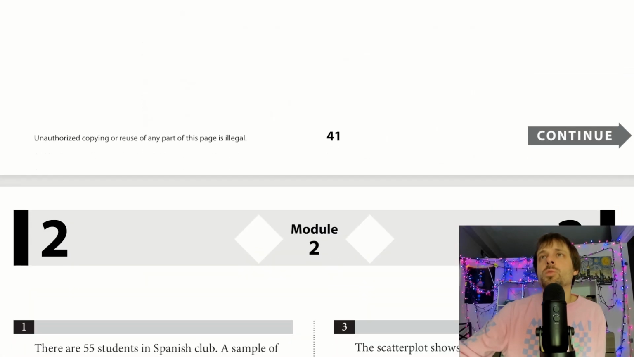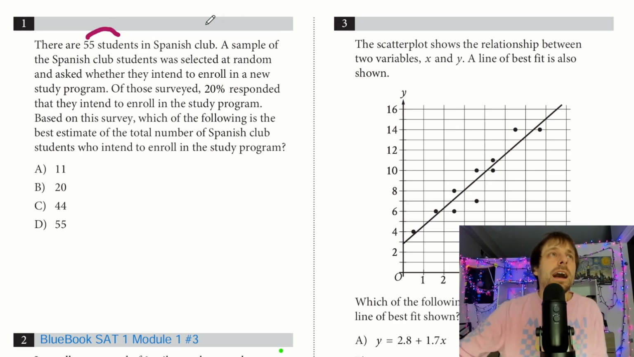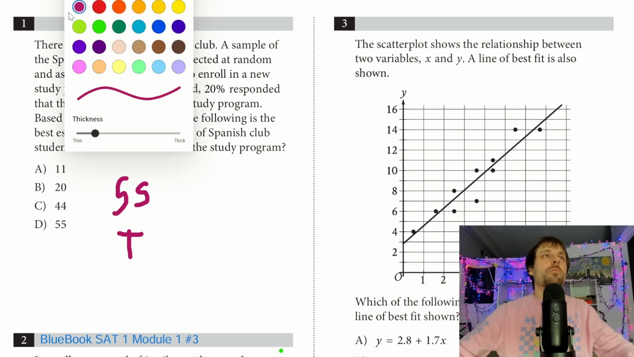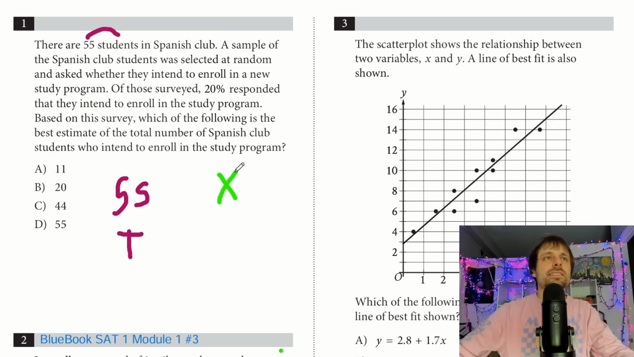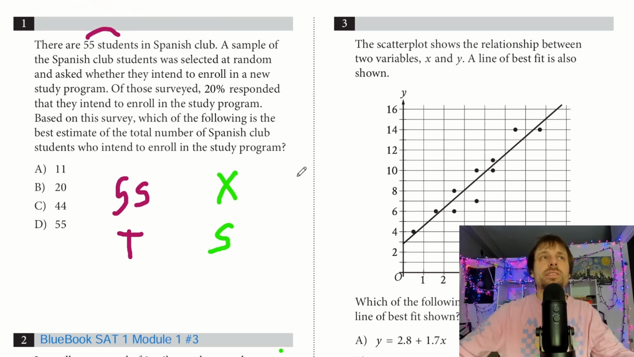But starting with page 1 here, let's see what we got. We got 55 students in a Spanish club. A sample of the Spanish club students was selected at random of those surveyed. So let me just think here. So we have 55 total. And then we have, maybe you would say like this X that's a sample. And they say of those surveyed, right, 20% said they do intend to enroll.